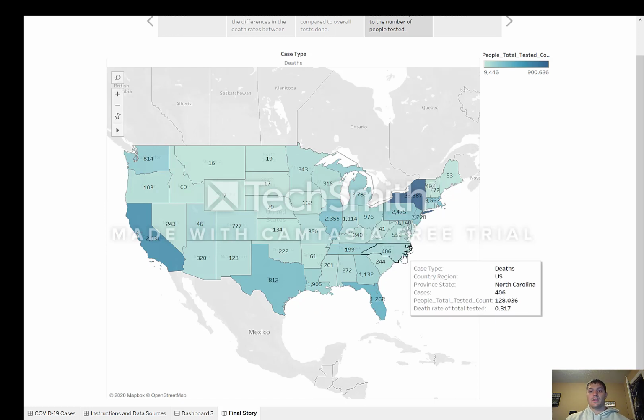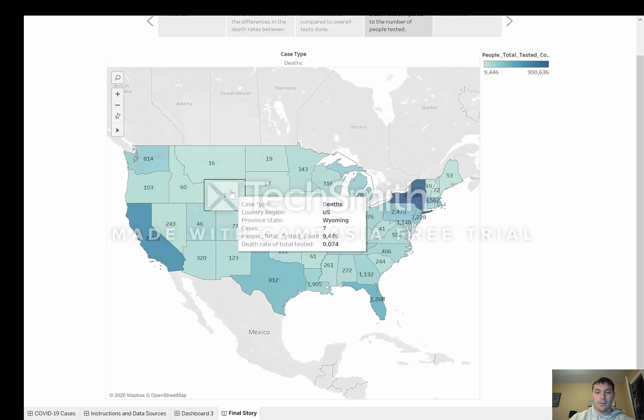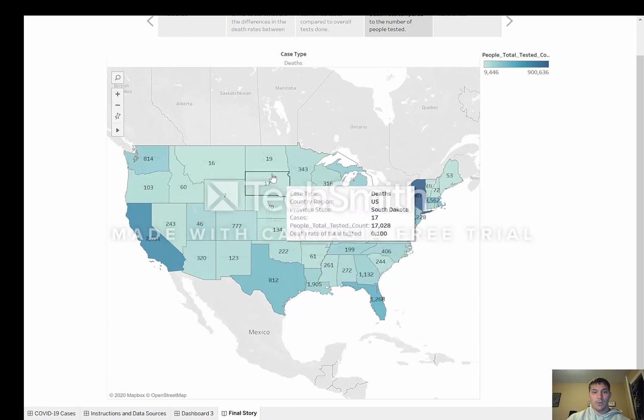Now, if you look at the deaths compared to the overall tests, what your percentage chance of dying from COVID is if you get tested, like I said over here, Wyoming has a really, really low death rate for the total people tested. Out of the 9,446 people tested in Wyoming, it looks like 7 confirmed cases of deaths. So you're at a 0.074% chance of death if you get tested. Now, that doesn't mean if you're a healthy person and you go get tested that you have that same percentage of dying. It's just if you have the symptoms and you went and got tested for it, those are the percentages they are showing.